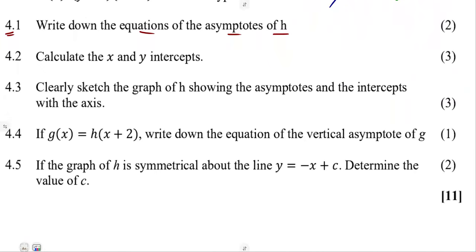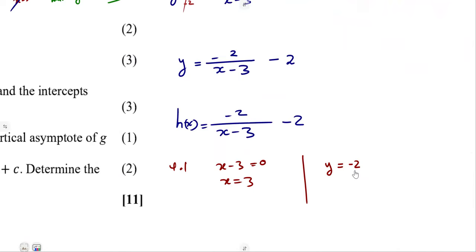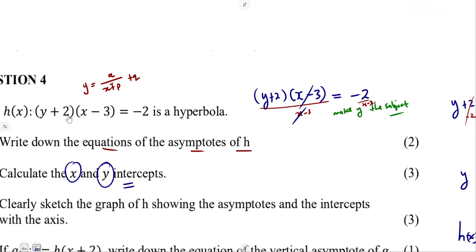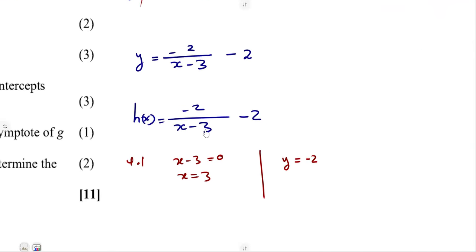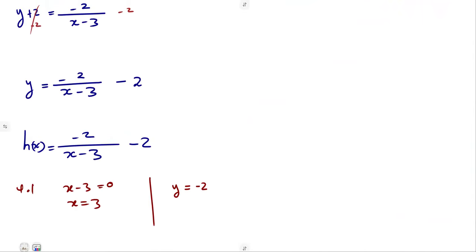4.2, calculate the x and y intercepts. With this it will be easier, or you can even use the original one, when x is equal to 0 and when y is equal to 0. You can still obtain your values, or you can work from this part that we have here. So that's 4.2, for the x-intercept we understand y is supposed to be equal to 0. So 0 is equal to minus 2 over x minus 3, minus 2.